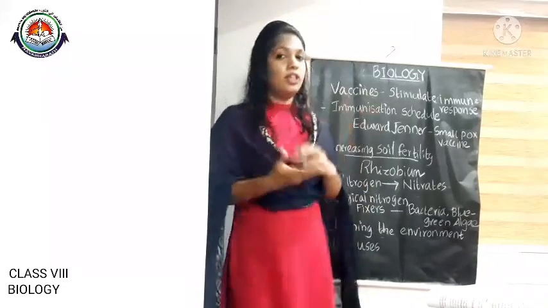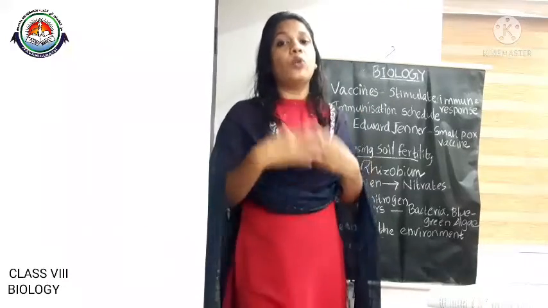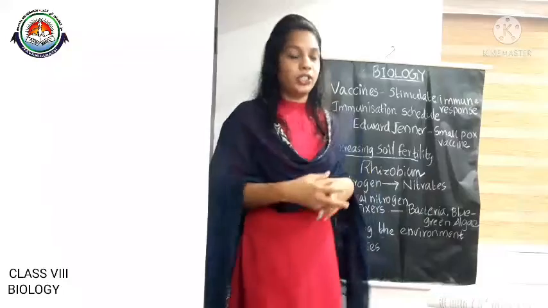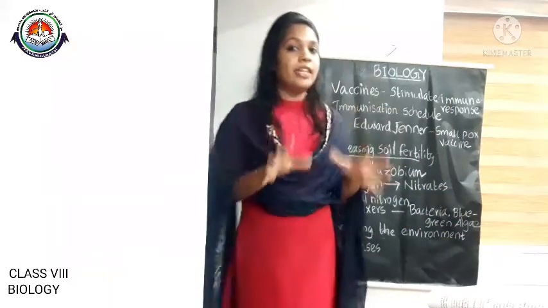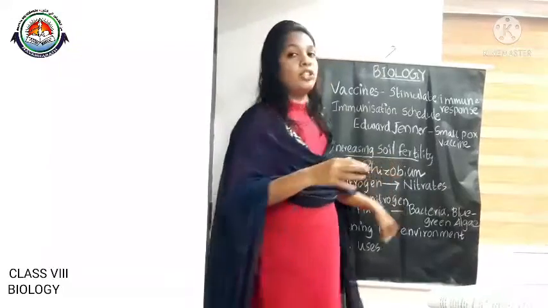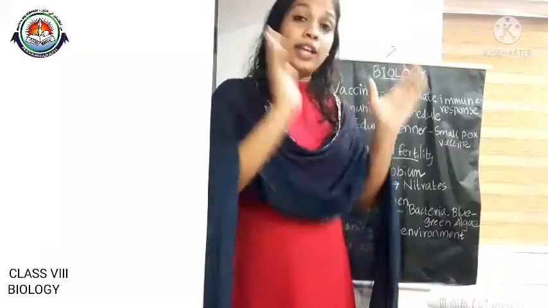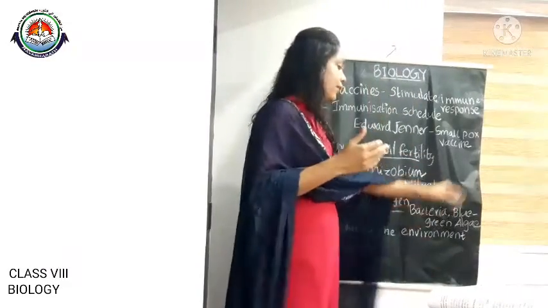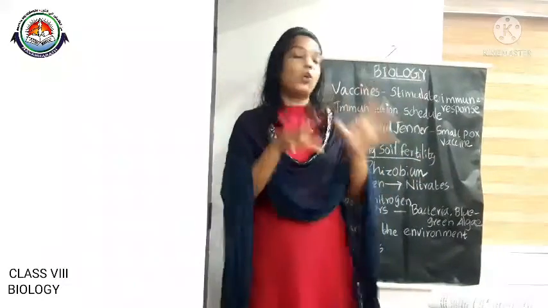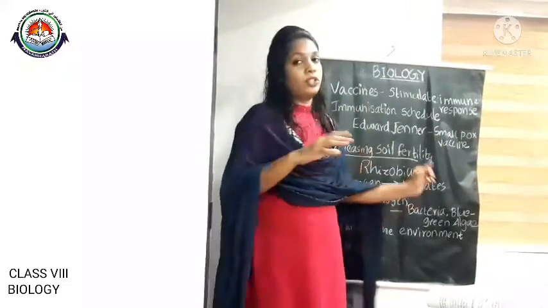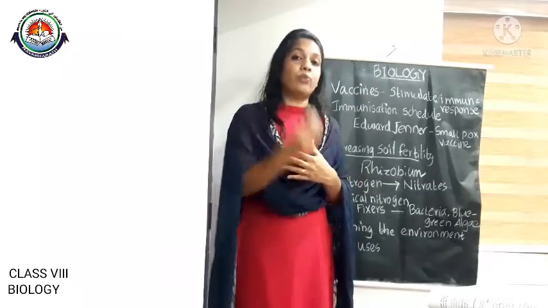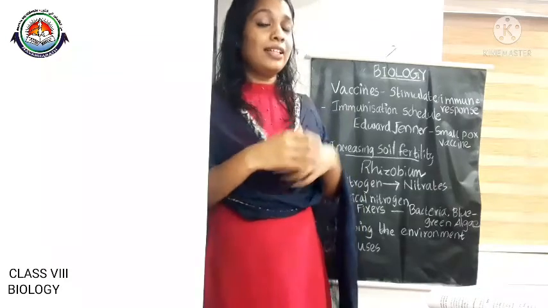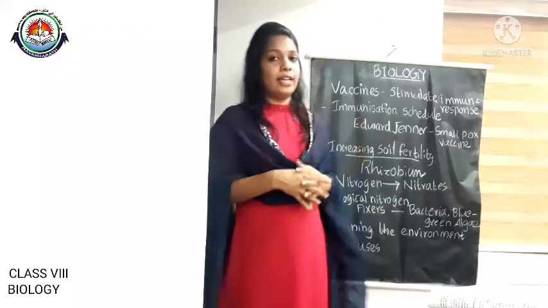And there are certain other living organisms that can also fix atmospheric nitrogen, like bacteria and blue-green algae, and they are collectively called biological nitrogen fixers. So rhizobium along with the bacteria and blue-green algae are collectively called biological nitrogen fixers. They increase the soil fertility and also fix the atmospheric nitrogen. That is the next use of microorganisms.